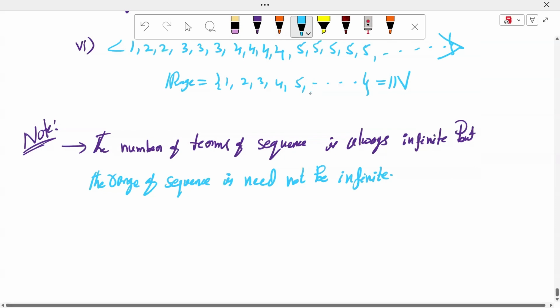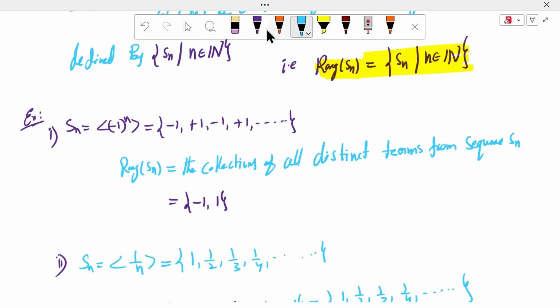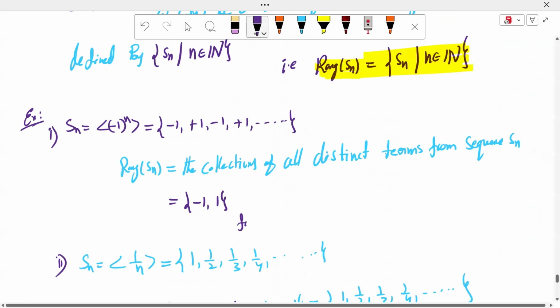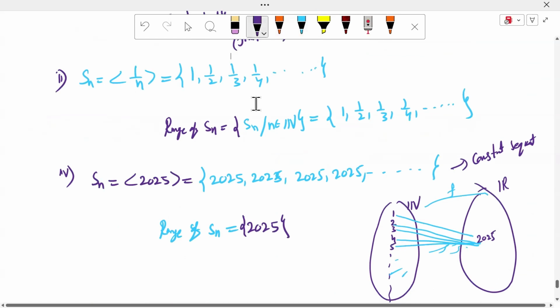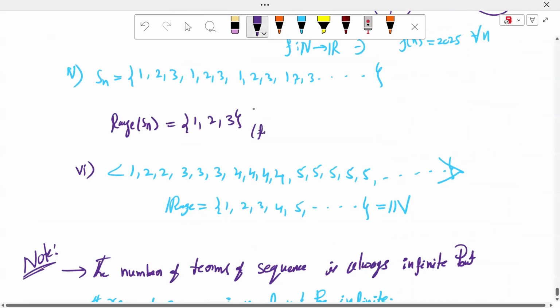Look at the points above. For example 1, the range is a finite set. Here, the range is an infinite set. Here, the range is a single-term set, a finite set. Here, the range is a finite set. Here, the range is an infinite set.